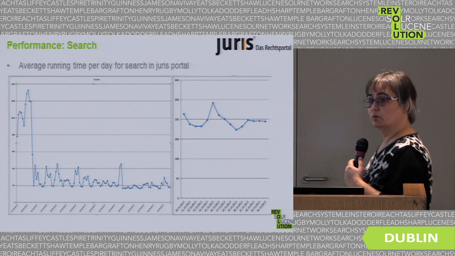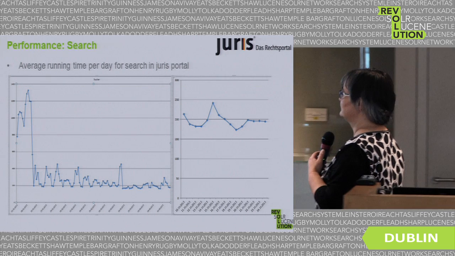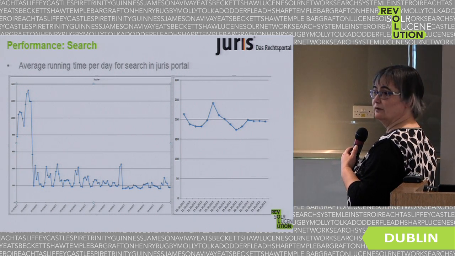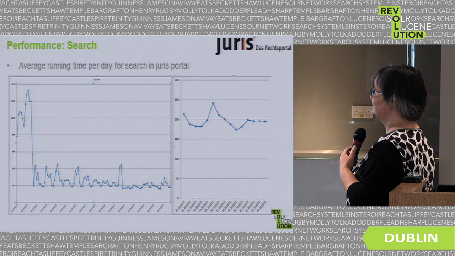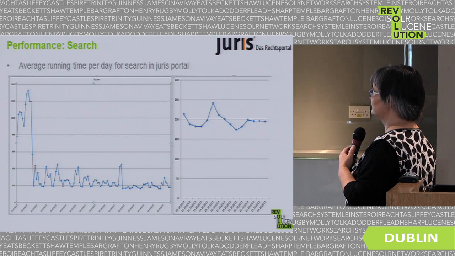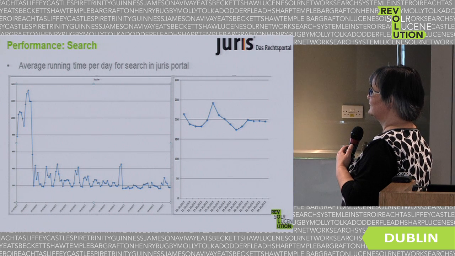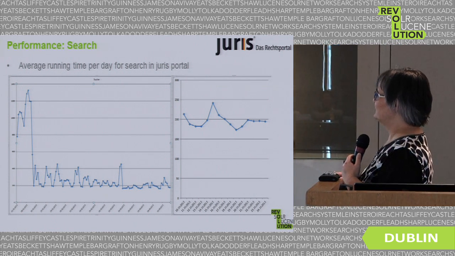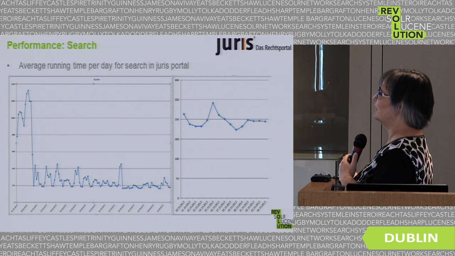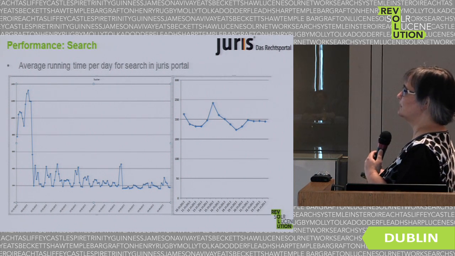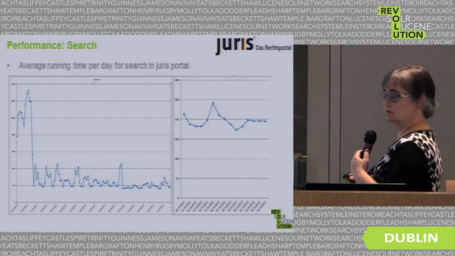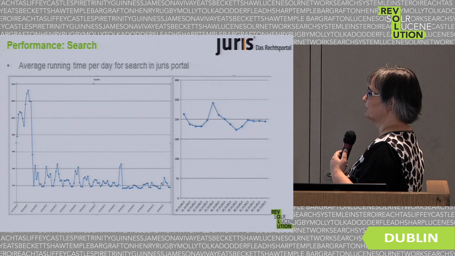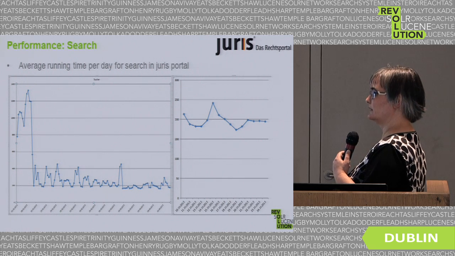So this is what happened with performance, what you can see here. This is the middle of January, where we went into production. This is Verity, starting here at Solr. This was the Saturday we changed. What you can see is the average running time per day for search in the portal, not Solr or Verity. That's what the customer sees. It went down really nicely.